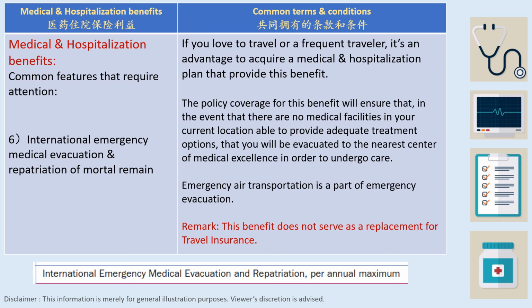This policy coverage will ensure that in the event there are no medical facilities in your current location able to provide adequate treatment options, you will be evacuated to the nearest center of medical excellence in order to undergo care. This may also involve emergency air transportation as part of emergency evacuation.